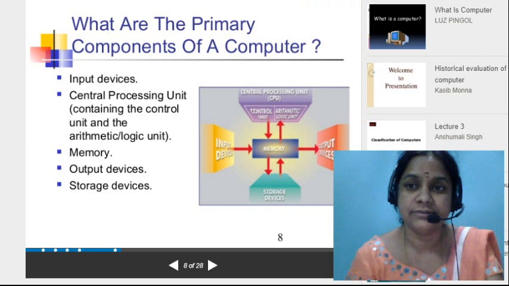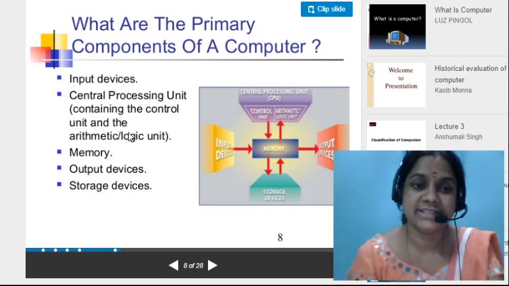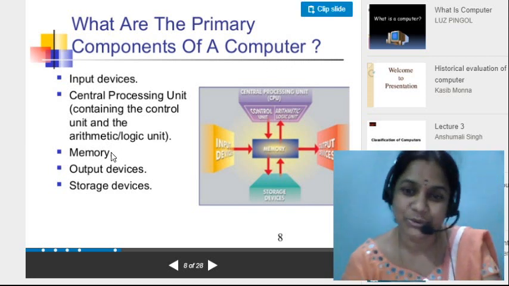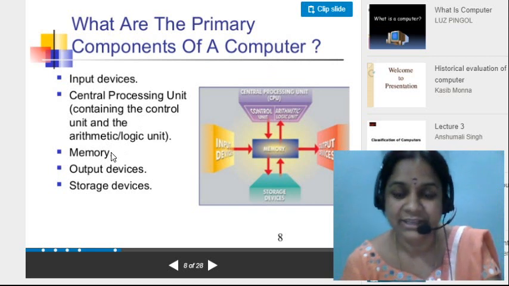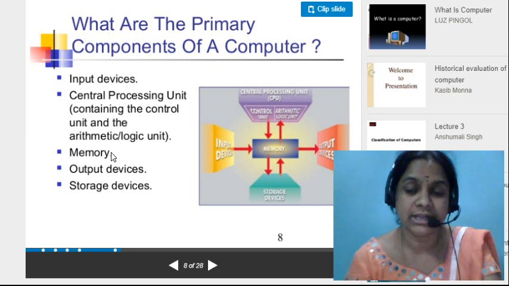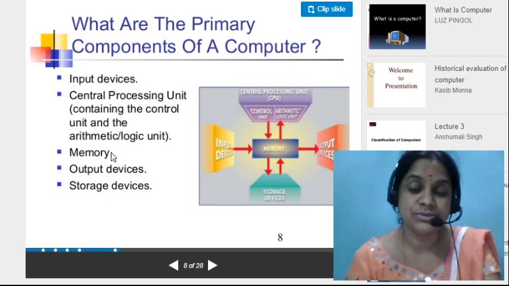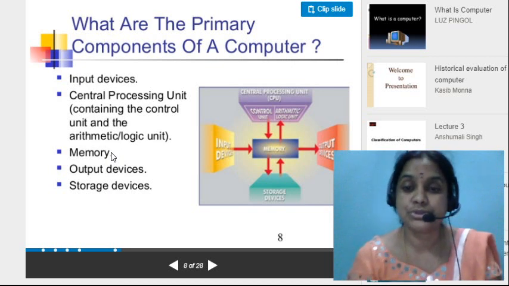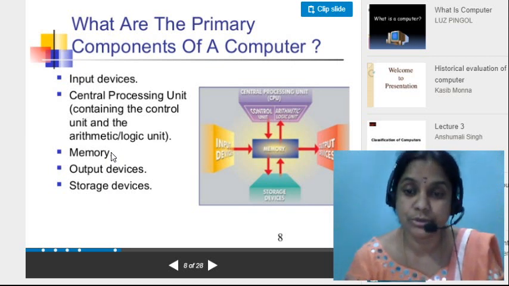And next here, memory. Do you know what is meant by memory? Memory is used to store the data, a large amount of data. The memory device is used to control the data, and to decide what data is going to be stored permanently and what data is going to be stored temporarily. That can be done by memory devices.